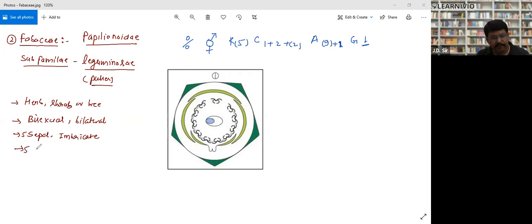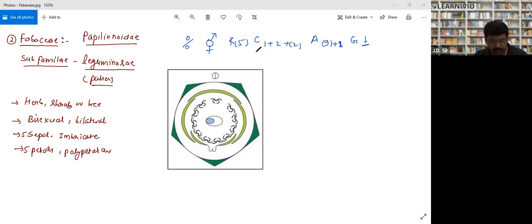Petals are 5, and the condition is polypetalous, means free.